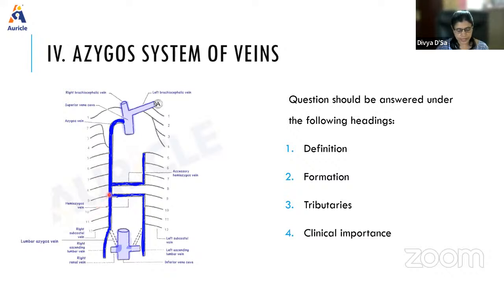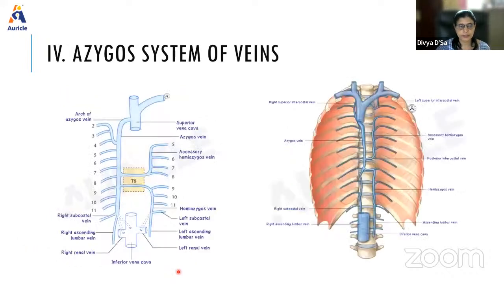The azygous system communicates with the vena cava in the front, and posteriorly it communicates with the vertebral venous plexus. The azygous system of veins includes the azygous vein, the accessory hemiazygous, and the hemiazygous vein. We'll go one by one.